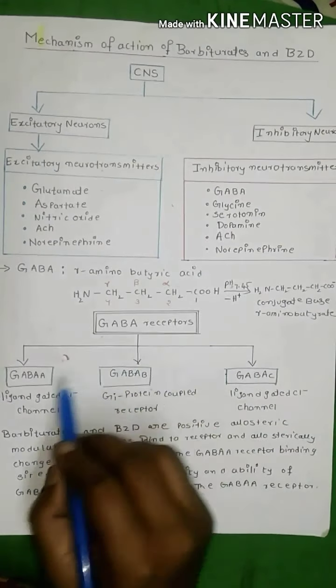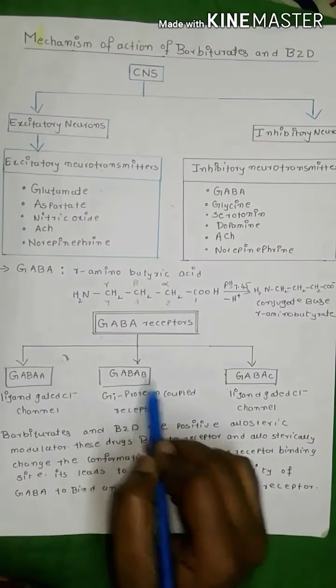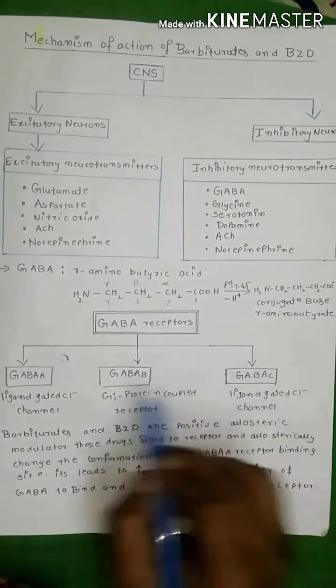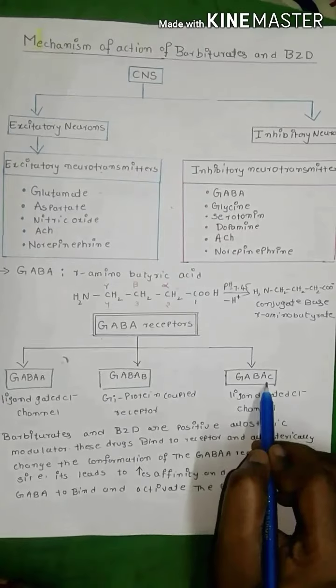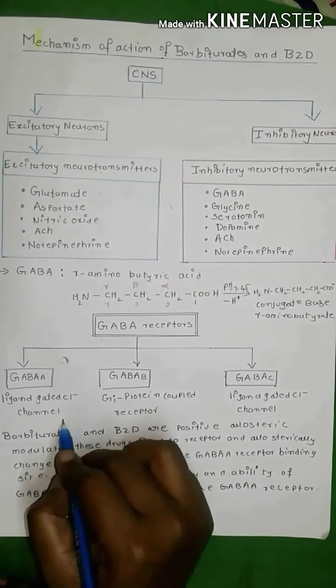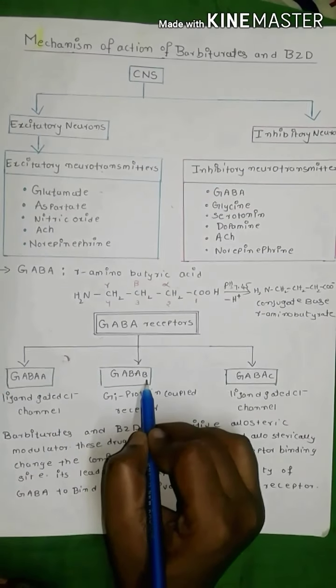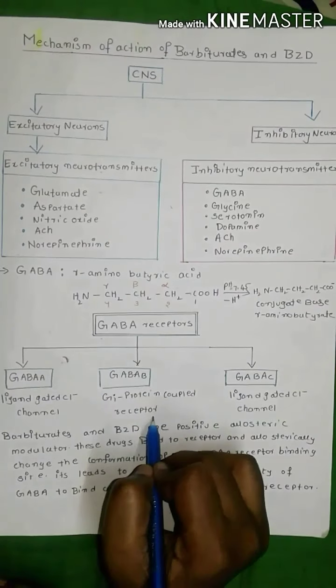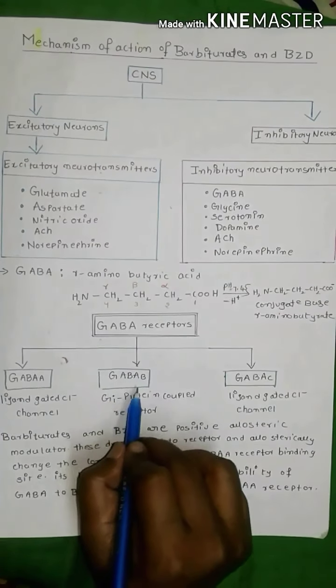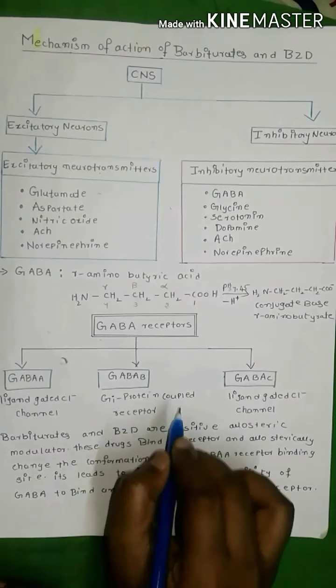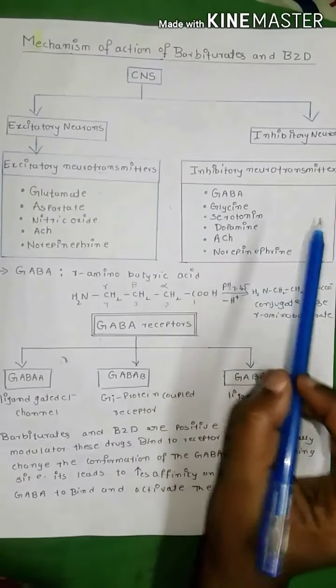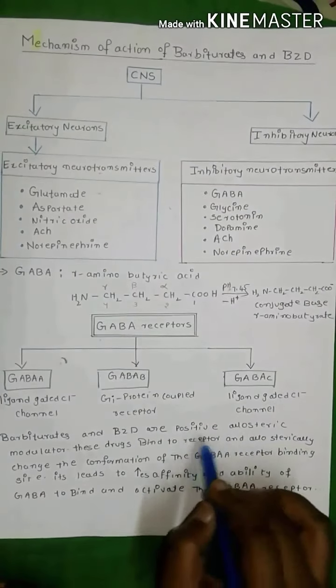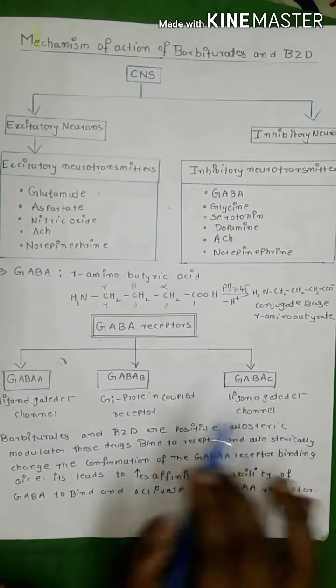GABA receptors are of 3 types: GABA A receptor, GABA B receptor and GABA C receptor. GABA A and GABA C receptors are ligand gated chloride channels, but the GABA B receptor is a G protein coupled receptor. The GABA B receptor is coupled with a G inhibitory protein. Barbiturates and benzodiazepines are positive allosteric modulators.